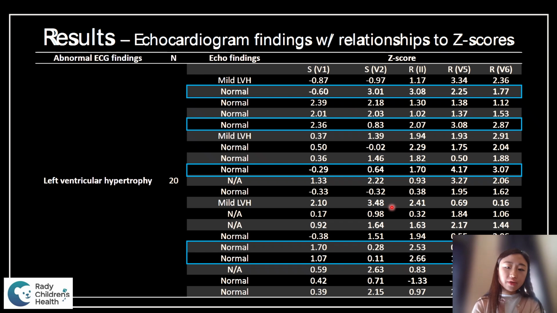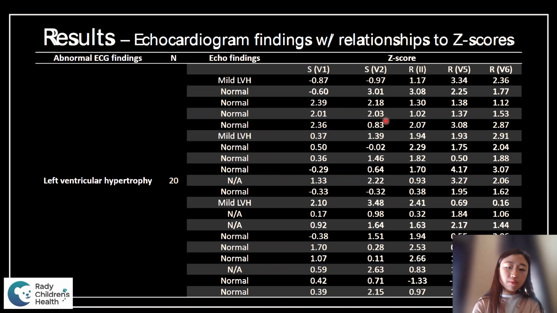On the other hand, interestingly, there were some patients that had z-scores that were more than 2.5, even in more than 1 lead, and these patients still had normal echocardiograms.